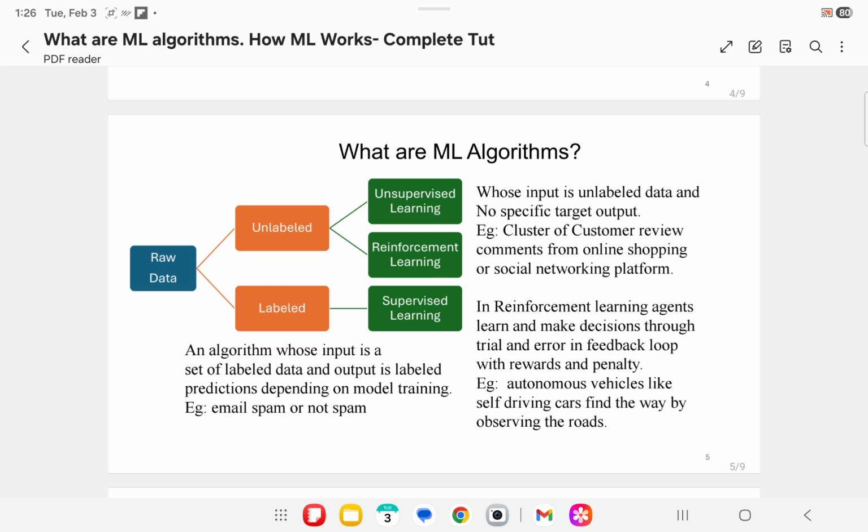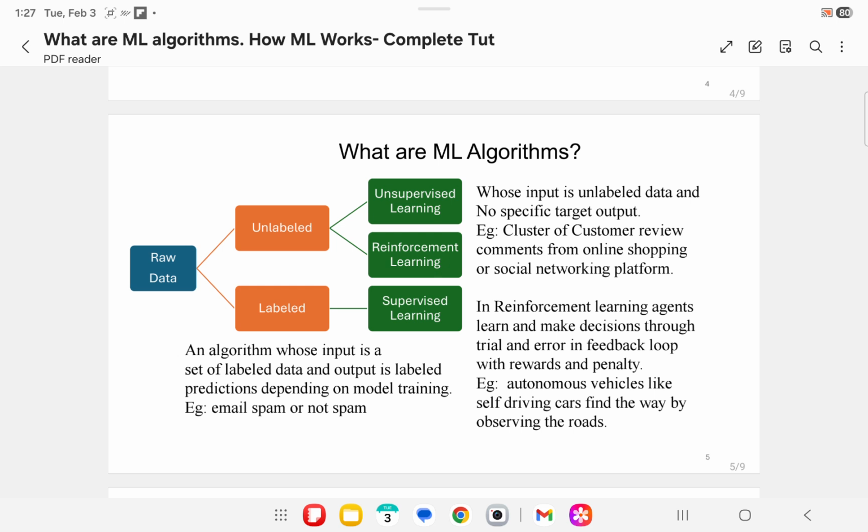Unsupervised learning. What is unsupervised learning? We may not have large amount of labeled data or we quickly want to perform an experiment on a set of data. In those cases, we opt for unsupervised learning. Unsupervised learning is an algorithm whose input is unlabeled data and it does not have any specific target output. This algorithm has input but no corresponding output.